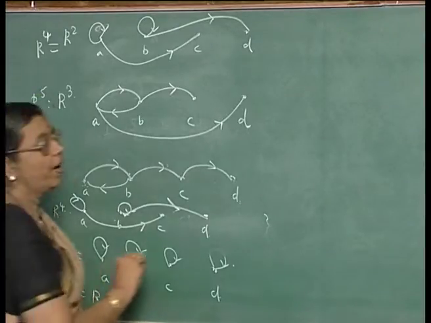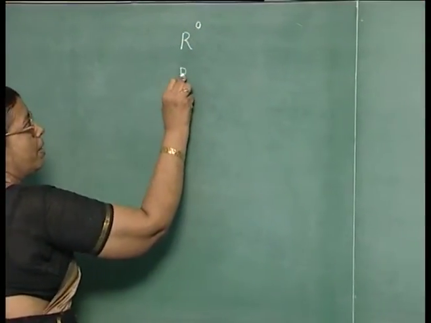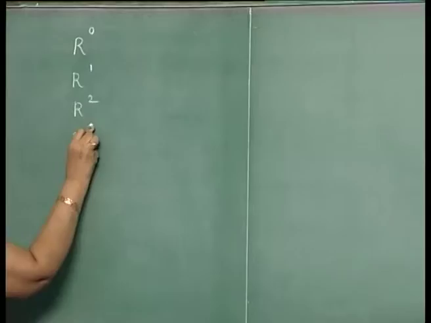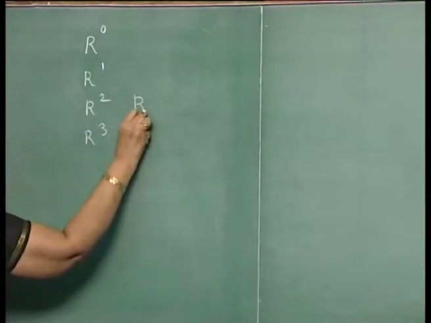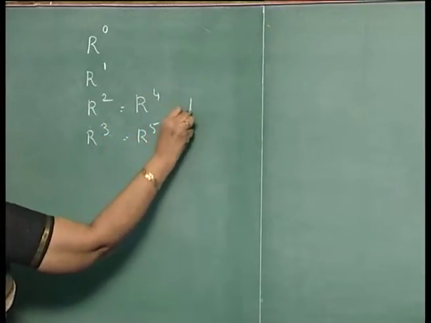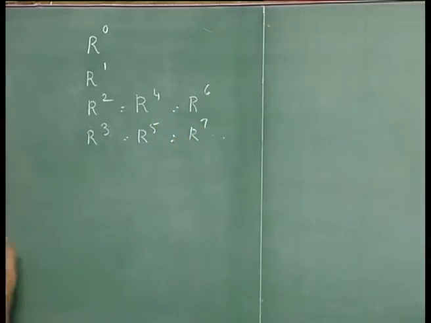So, in this case you find that R 0 represents the equality relation, R 1 represents the given relation, R squared you have found, R cubed, and R power 4 is the same as R squared and R power 5 is the same as R cubed. So, R power 6 will be the same as this and R power 7 will be the same as this. So, after some time the pattern repeats, you do not have any more different relations, but the powers will represent already existing relations.